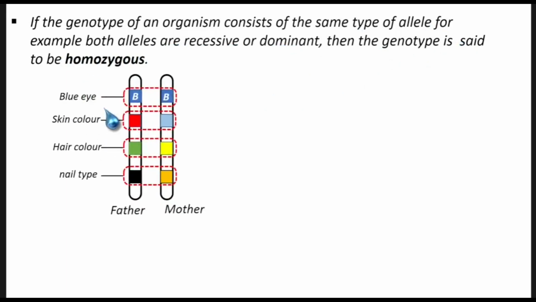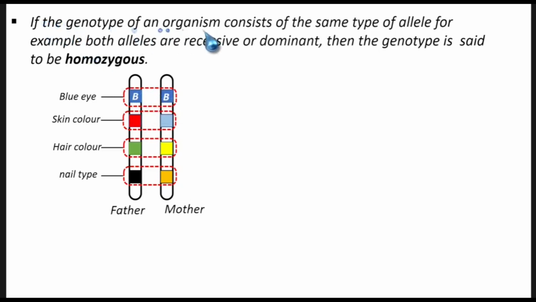So here we have blue eye, but when we go inside to see the genetic makeup that has caused the blue, we find that the two alleles for eye color are the same, BB. They are both dominant from both parents. The father is blue, the mother is blue, and those have come to appear in the child like that. BB, the alleles for the same characteristic are the same.